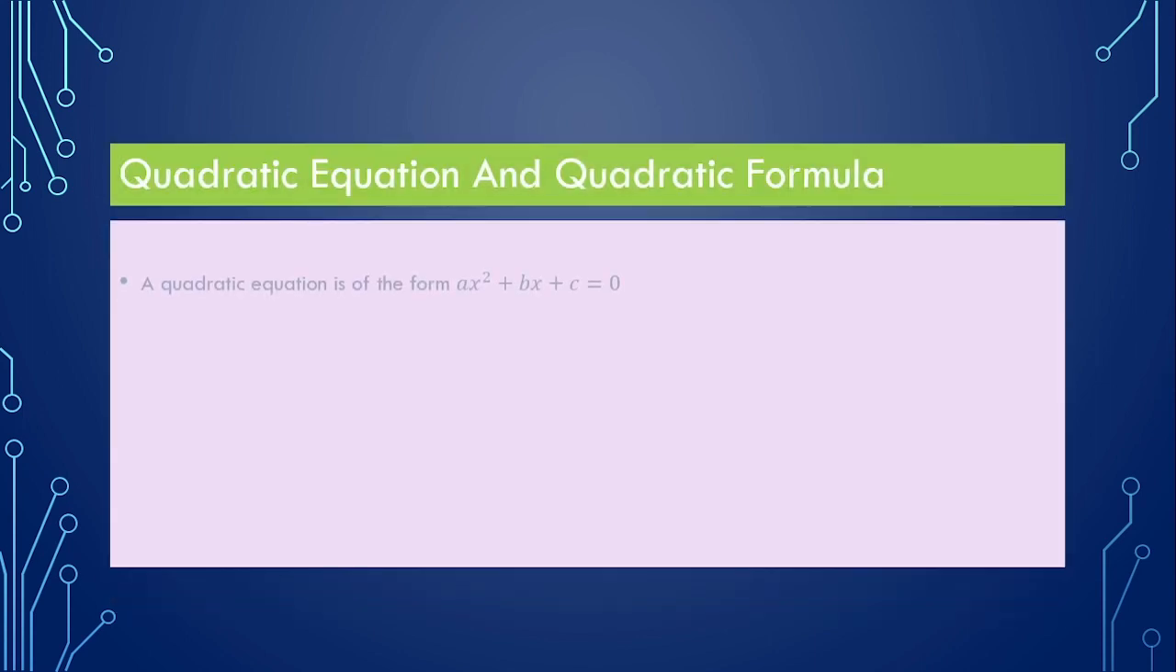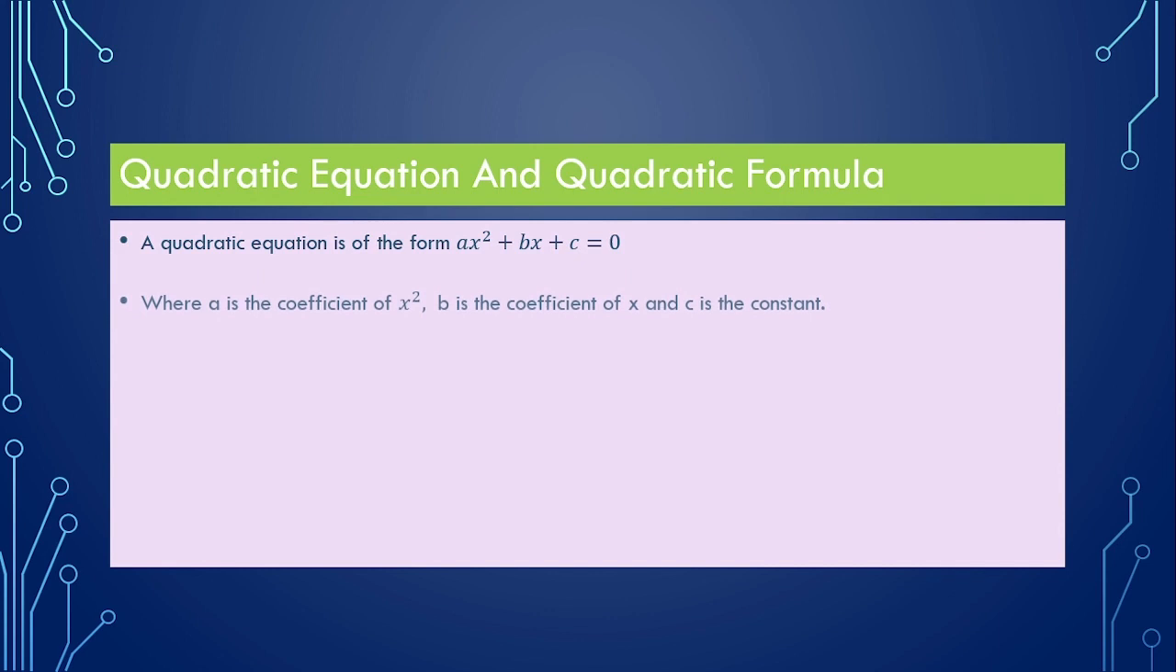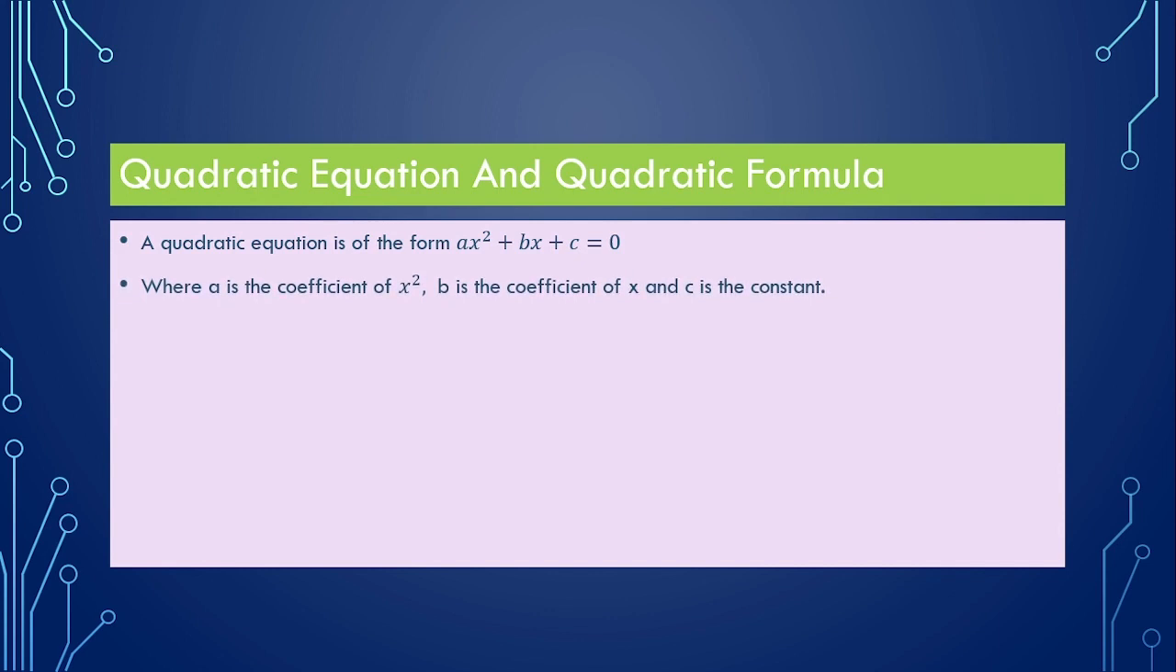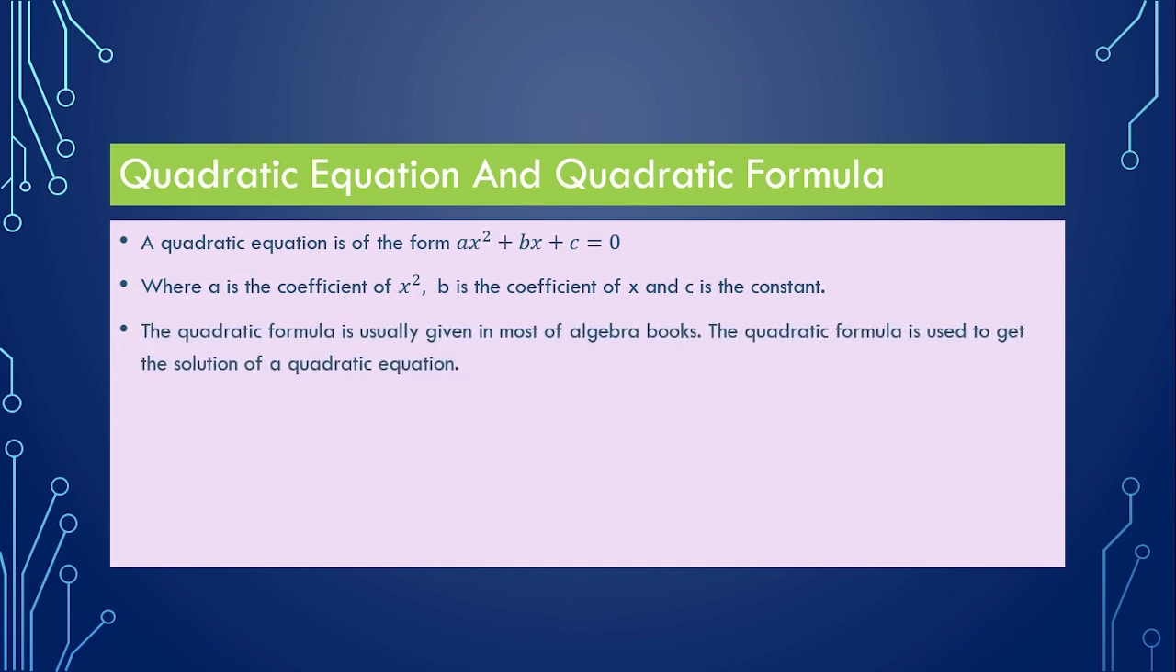In the second slide I am talking about the quadratic equation, and a quadratic equation is of the form ax square plus bx plus c equal to 0, where a is the coefficient of x square, b is the coefficient of x, and c is the constant term. The quadratic formula is usually given in most algebra books. The quadratic formula is used to get the solution of a quadratic equation.